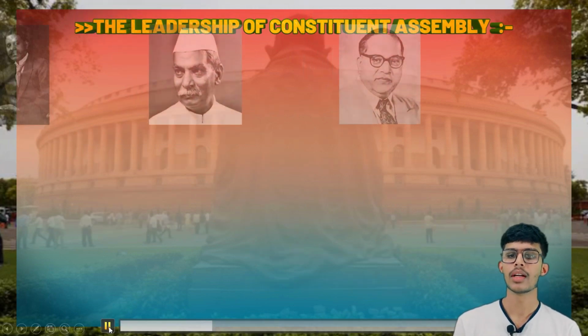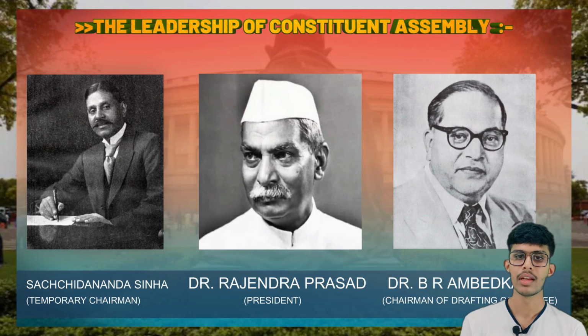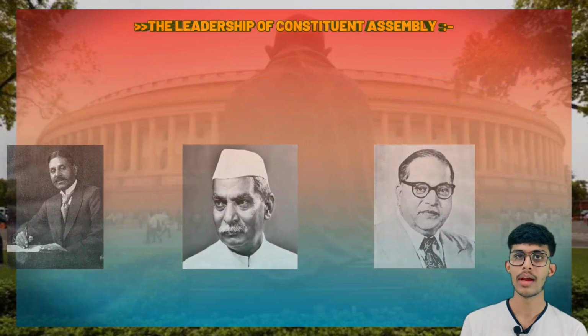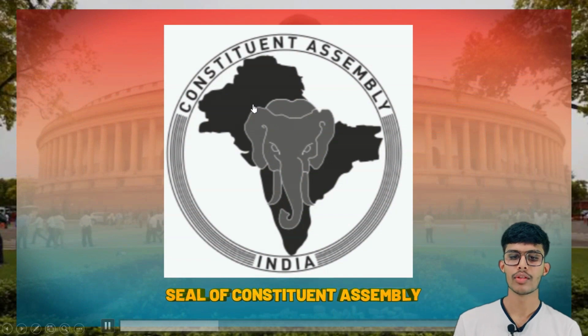Now the leadership of the Constituent Assembly was like this. Sachchidanand Sinha was the temporary chairman, Dr. Rajendra Prasad was the president, and Dr. B.R. Ambedkar was the chairman of the drafting committee. This was the seal of the Constituent Assembly.